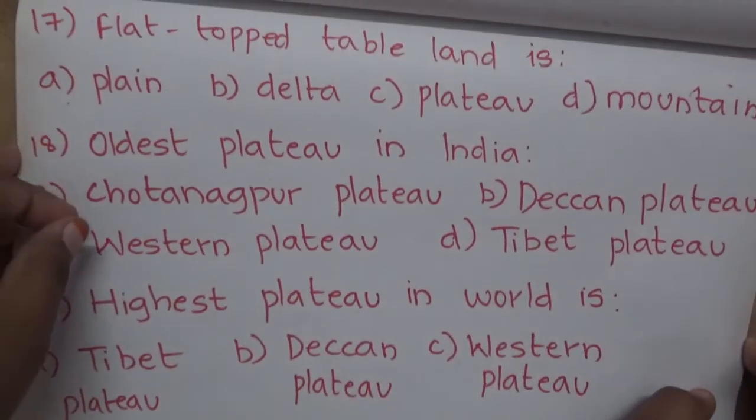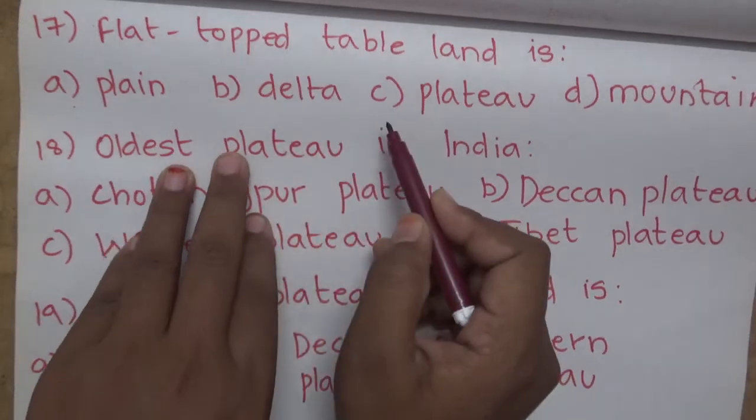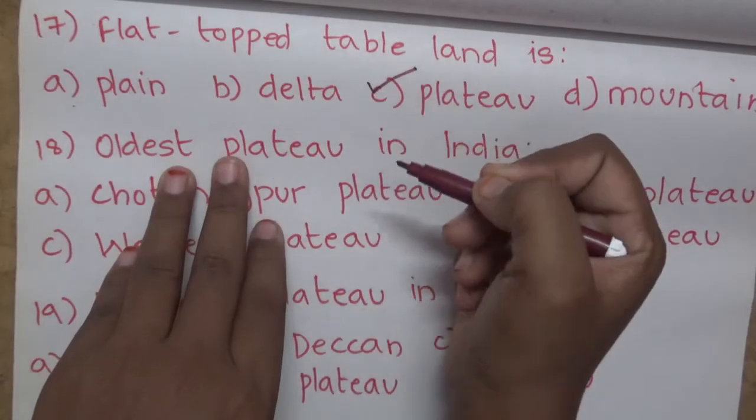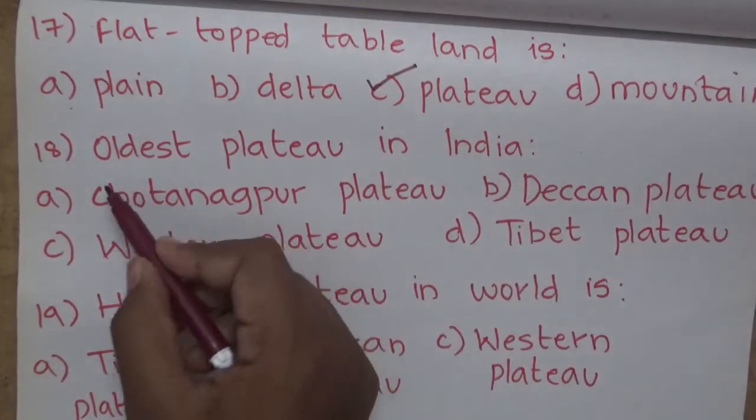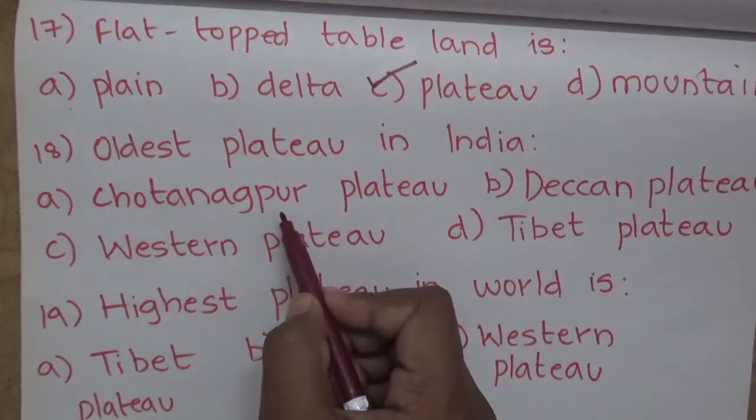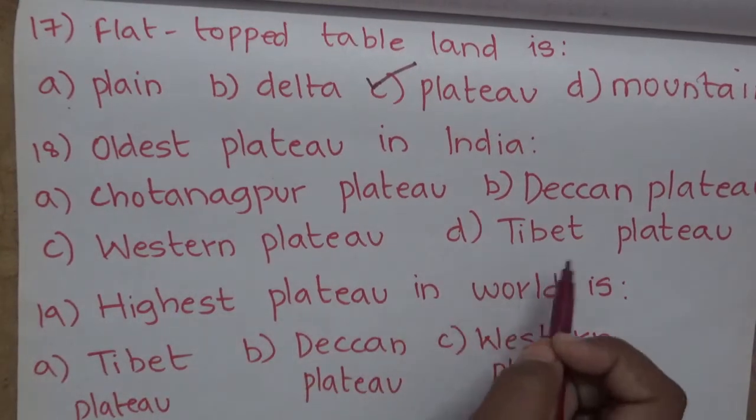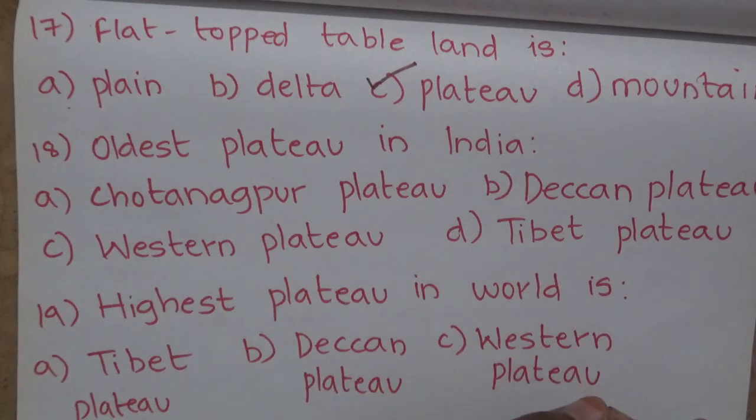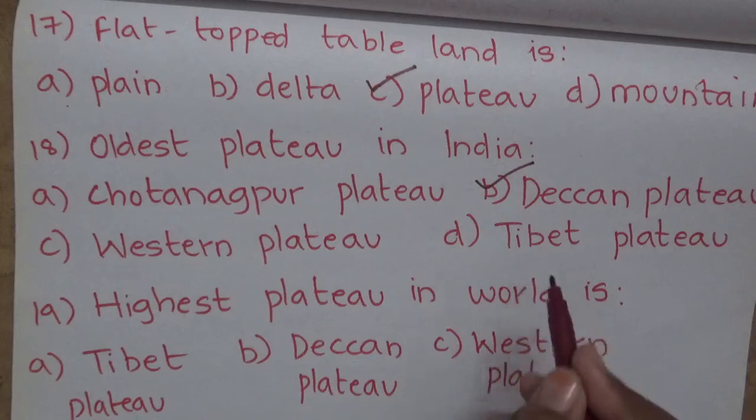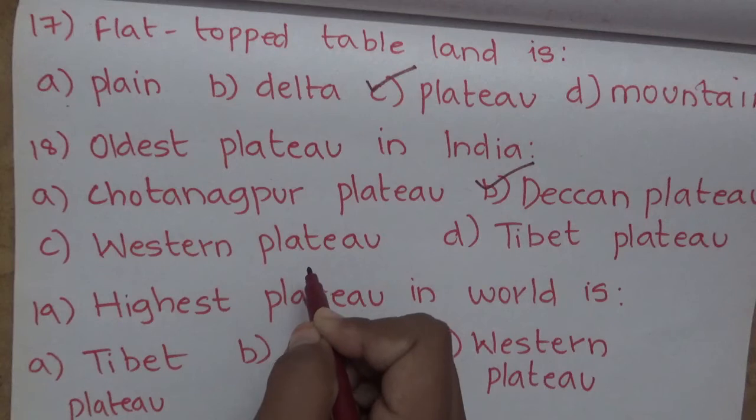Now 17th question, flat top tableland is option A, plain, option B, delta, option C, plateau and option D, mountain. The correct answer is option C, plateau. 18th question, oldest plateau in India is option A, Chota Nagpur plateau, option B, Deccan plateau, option C, Western plateau and option D, Tibet plateau. The correct answer is Deccan plateau. Highest plateau is Tibet plateau. Western plateau is located in Australia.